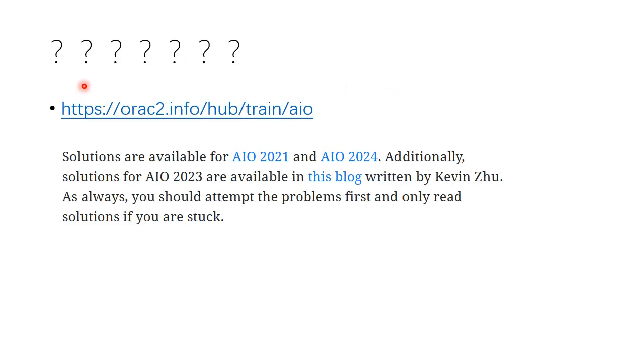First, why is the first editorial we make the 2022 one, and not the others? This is because if you go to this website, you will find some AIO editorials written by AMT. But you will find that there are AIO 2021, AIO 2024, and AIO 2023 editorials, but they just don't have AIO 2022. So I don't know why. Well, anyway, I want to fill this gap first.